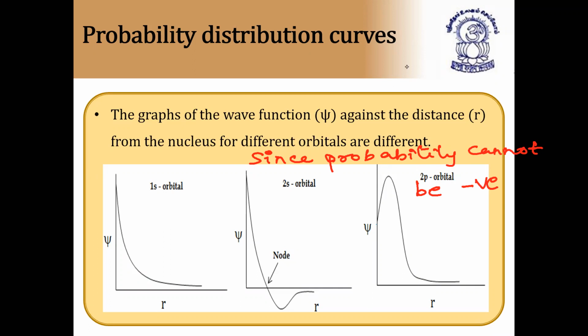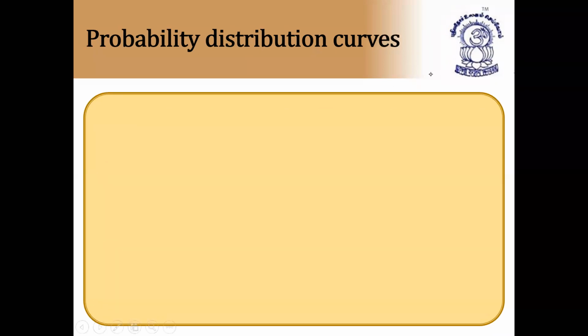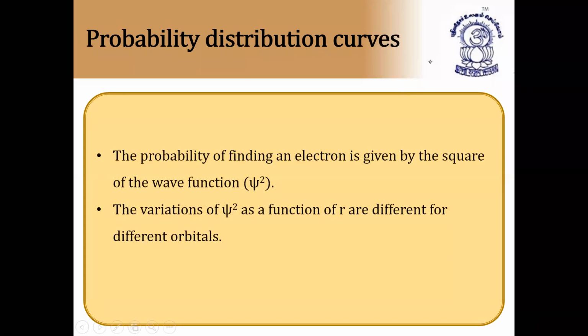Next, the probability of finding the electron is given by the square of the wave function, psi square, because psi square cannot be negative. So psi square is significant, and we will consider only psi square. The variations of psi square as a function of r are different for different orbitals. Let us see what the probability graphs are now.